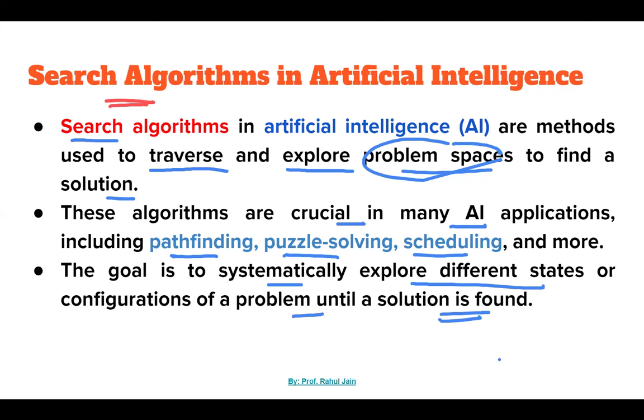So if we want to find a solution to any problem, we need a systematic way to traverse each and every state so that at the end we find our goal. This systematic way to configure the different states in a journey to explore the solution is called a search algorithm, and it is an important concept.